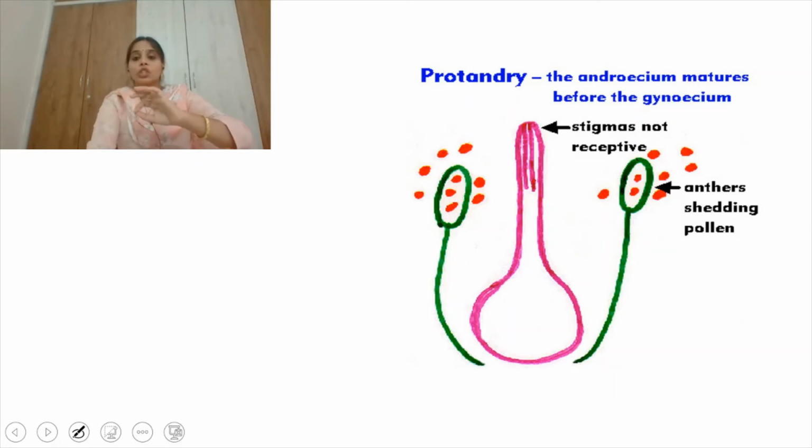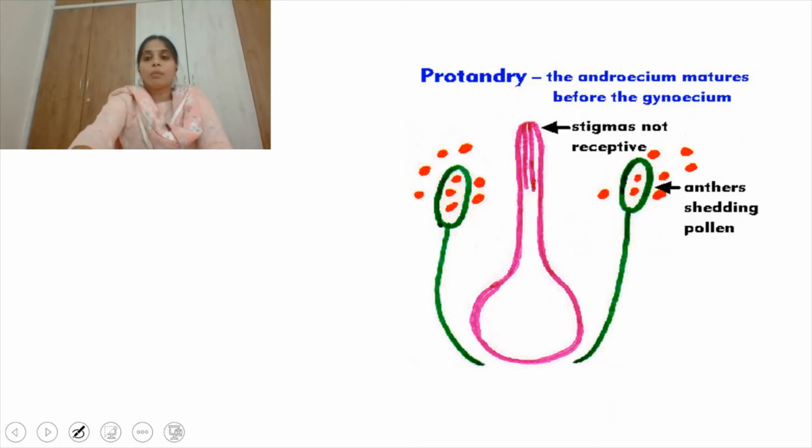Androecium will mature before the gynoecium has matured. The stigmas are not receptive, like they have to receive the pollen grains, right? That phenomenon, where the stigma doesn't reach the receptive stage, means the pollen grains will go and fall.